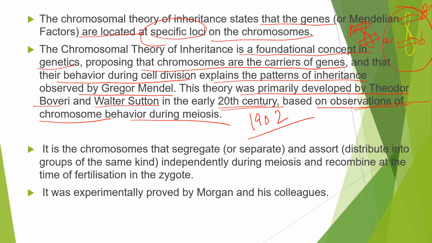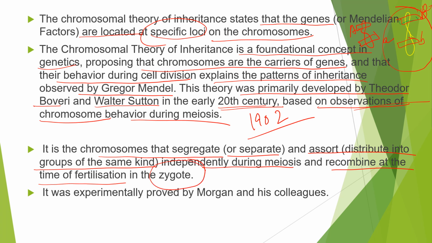It is the chromosomes that segregate or separate, assort and distribute into groups of the same kind. They were given to the germ cells, segregating independently during meiosis and recombining at the time of fertilization in the zygote.